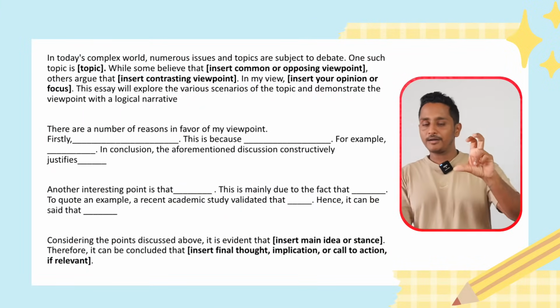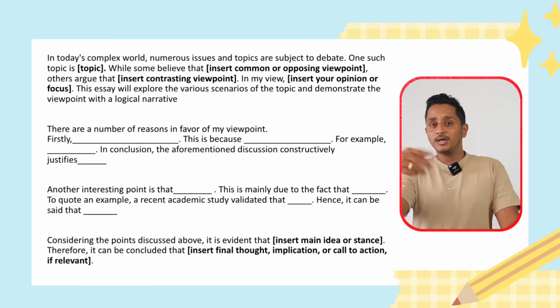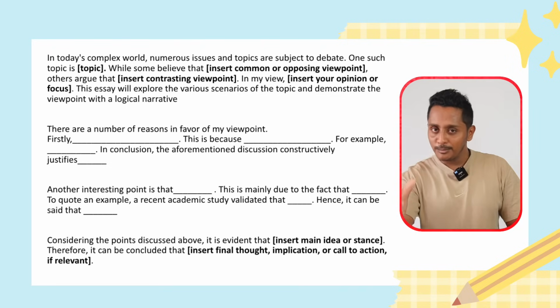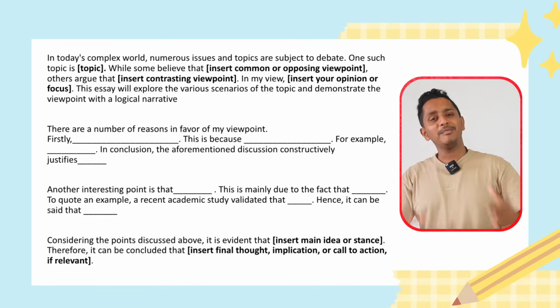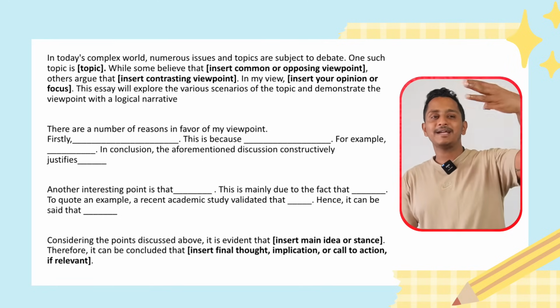If you see the second paragraph, the number of reasons in favor of my viewpoint. Firstly, this is because, for example, in conclusion, another interesting point is that, this is mainly due to the fact that, to quote an example. So all these structures should be very much valid. Have you used the right one? Main idea, supporting idea, example, conclusion.